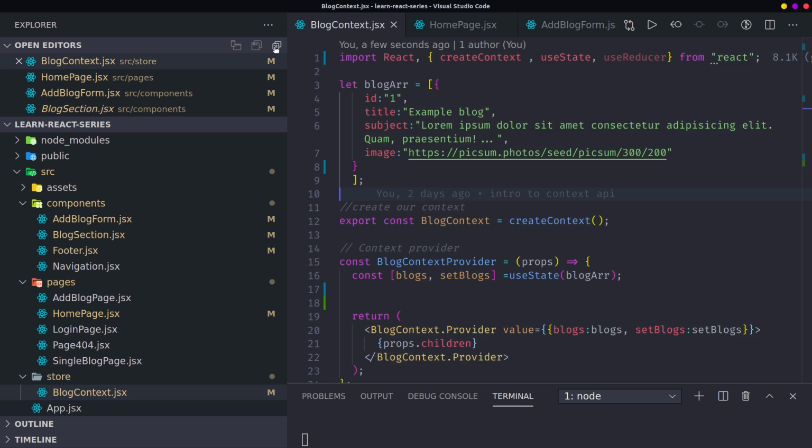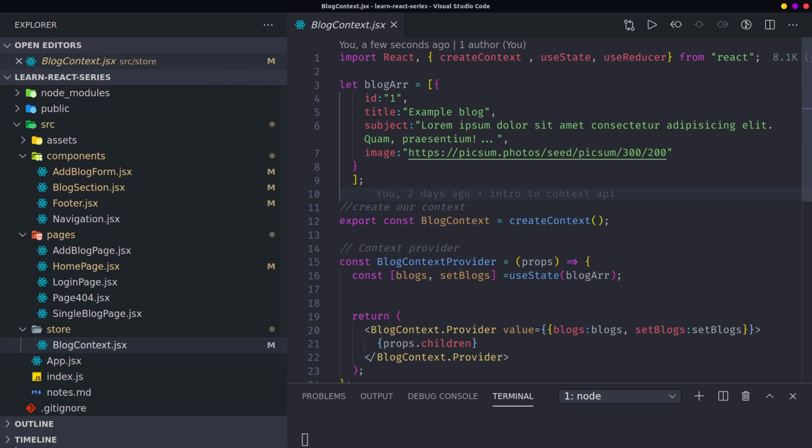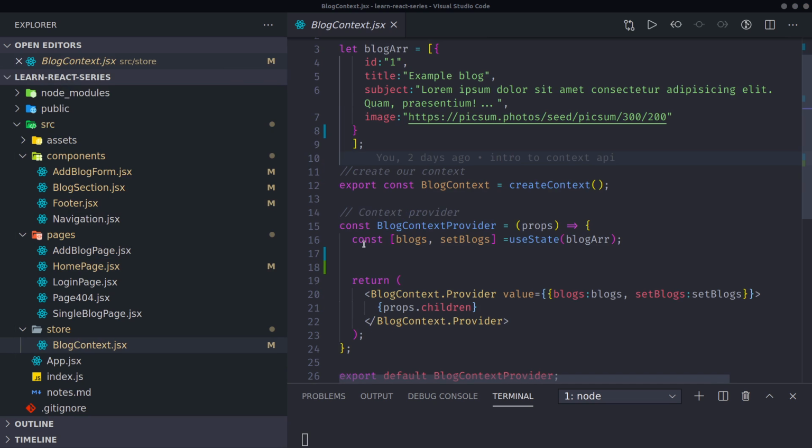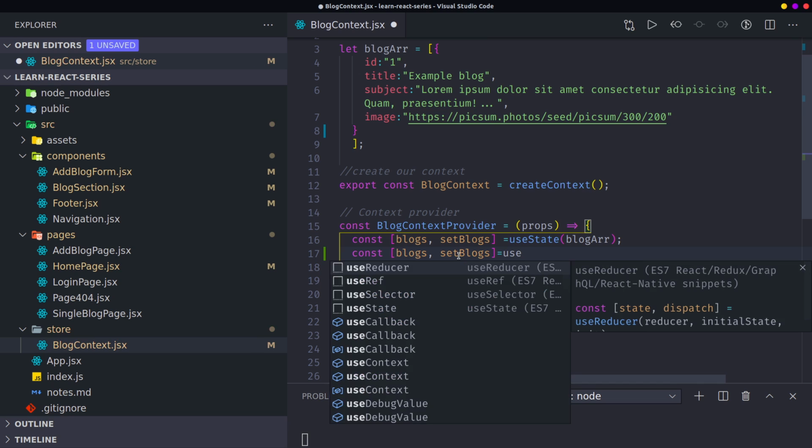Okay, so let's close this up. Then let's open up our context one more time here. Just format it. The useReducer is going to be replacing our useState. So I'm going to say const, let's have the same thing for now, but I'm going to change it later. Logs, comma, setLogs, equals useReducer,